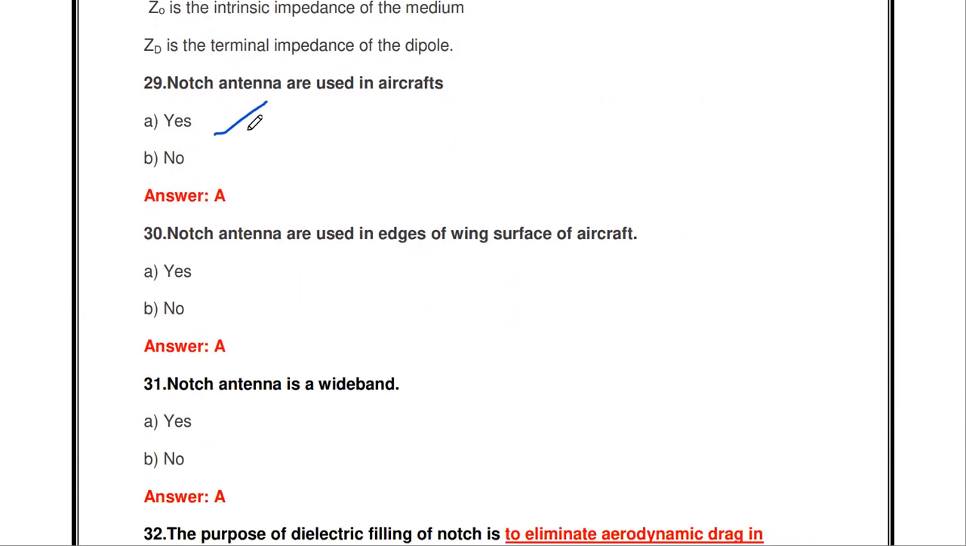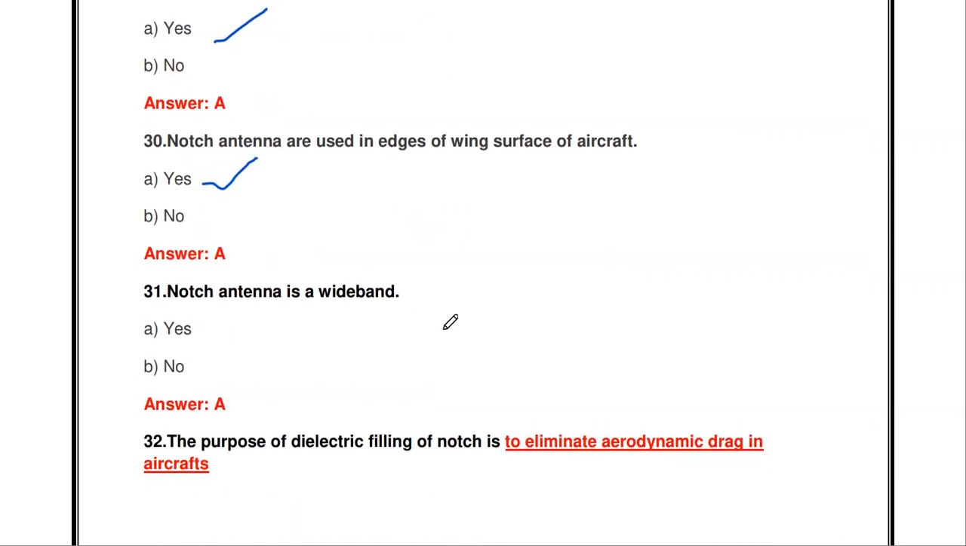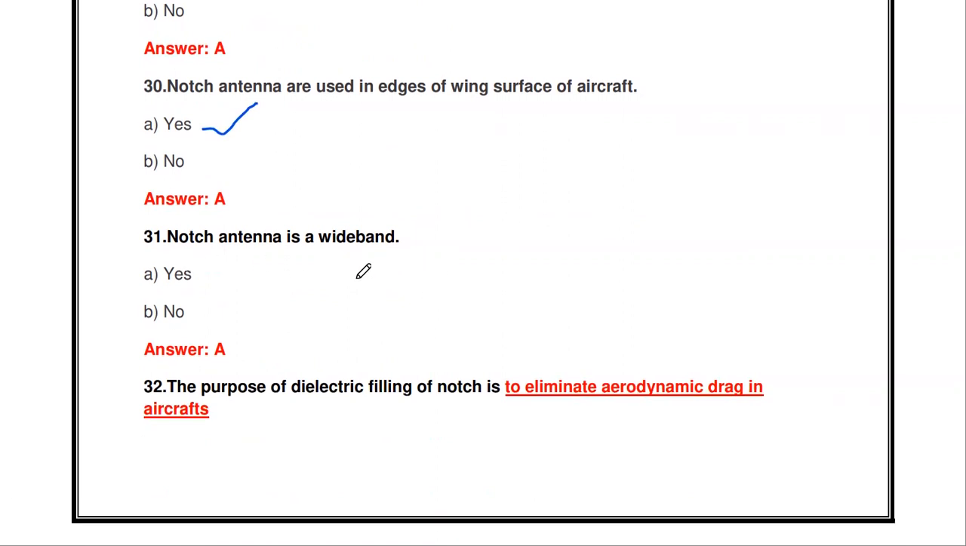Notch antenna is also one type of antenna. The notch antenna is used in the edges of wing surface of aircraft. Yes, it is correct. Then the notch antenna, it's a wideband antenna. Yes, it's a wideband antenna.